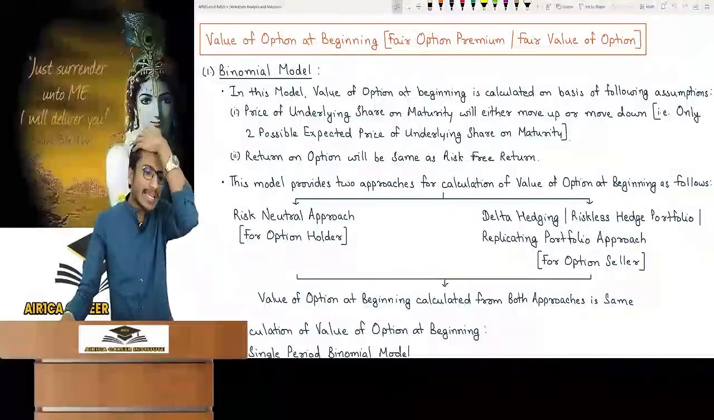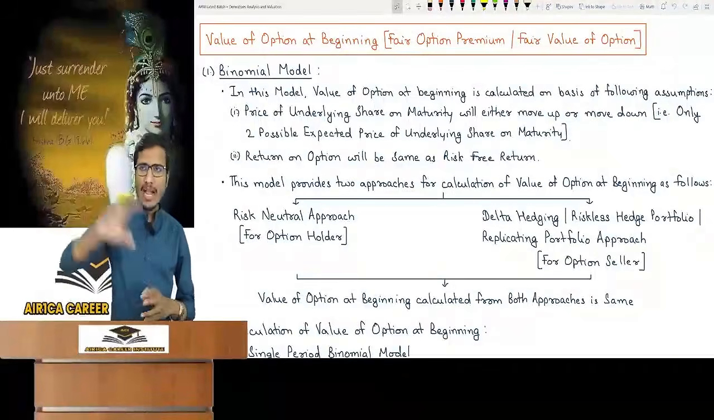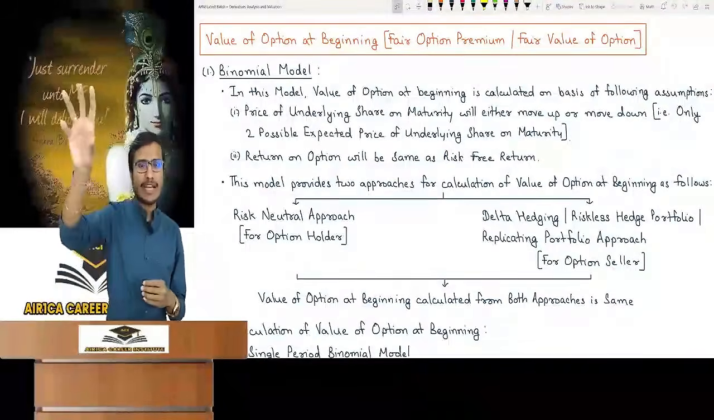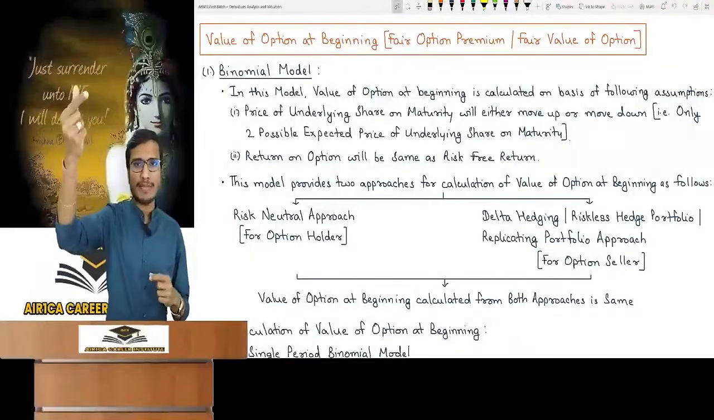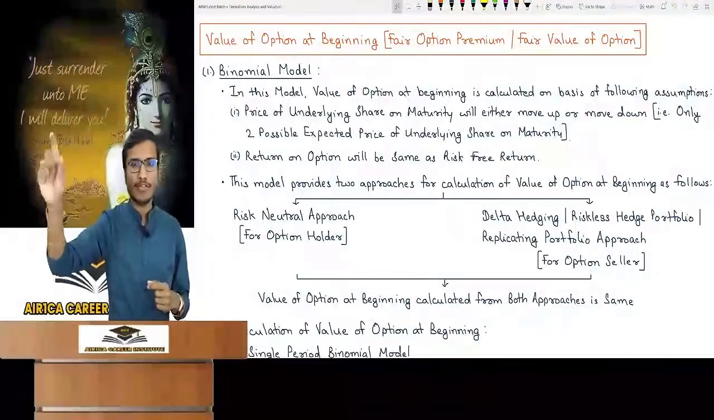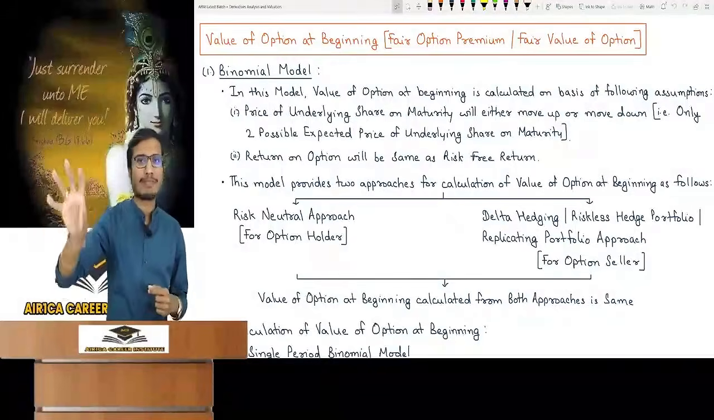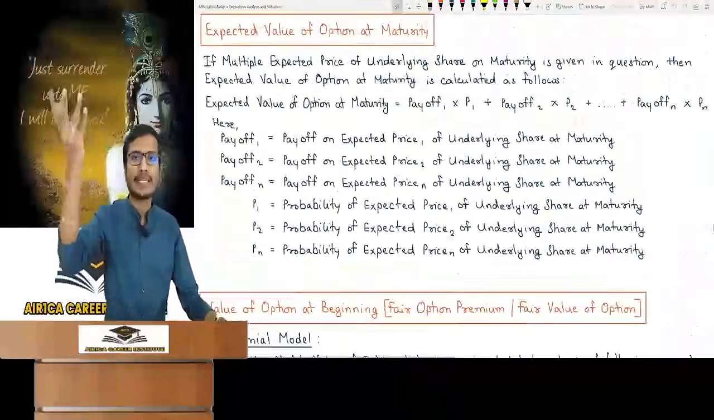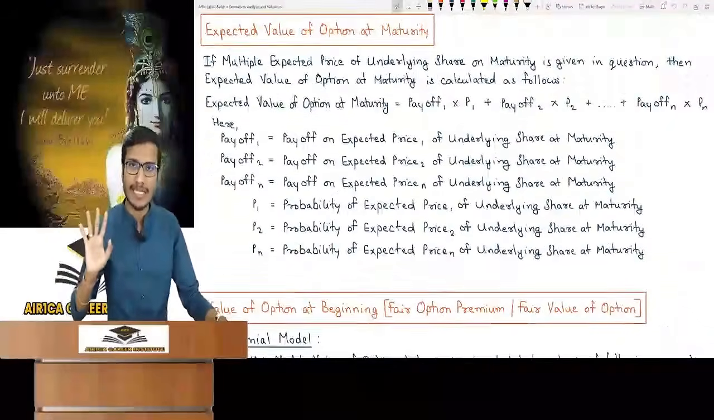What is the first assumption? First assumption is C. Now you have to calculate expected value of option at maturity and find PV. How to calculate expected value of it? Prices on expected maturity, payoff into probability. So you have to calculate the expected price on maturity. So till now we were calculating whatever expected and estimated prices on maturity.